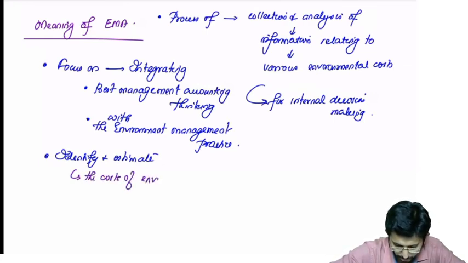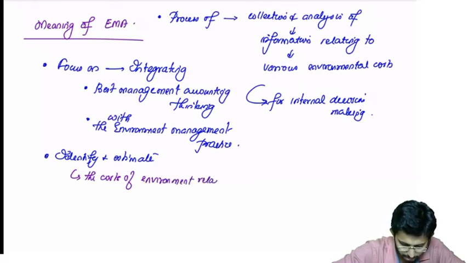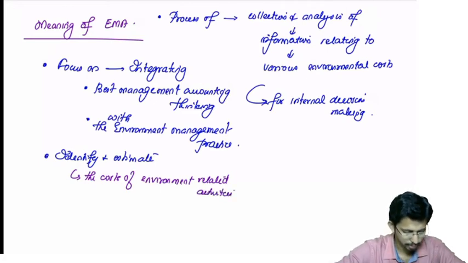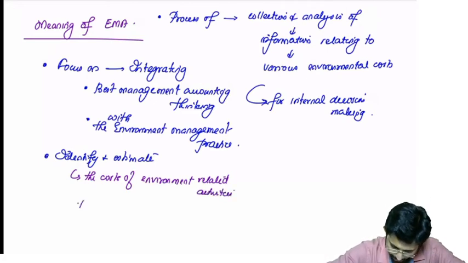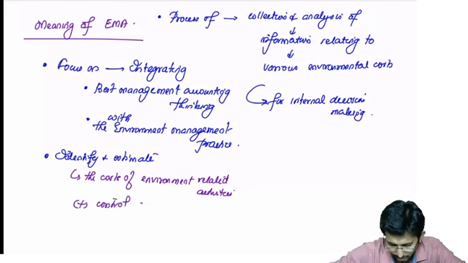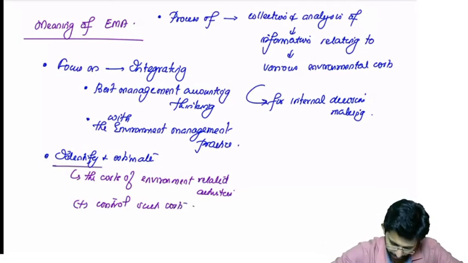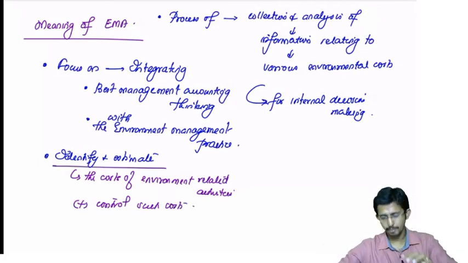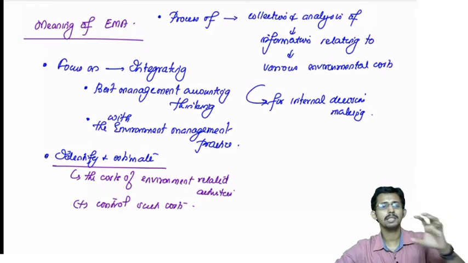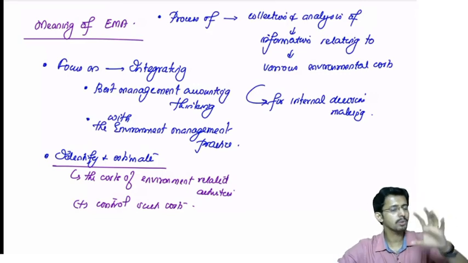Cost of environment related activities. Then take steps to control such cost. Identify the cost of environment related activities and also take steps to control such cost. That is also part of EMA.